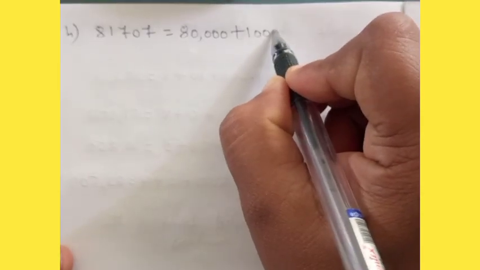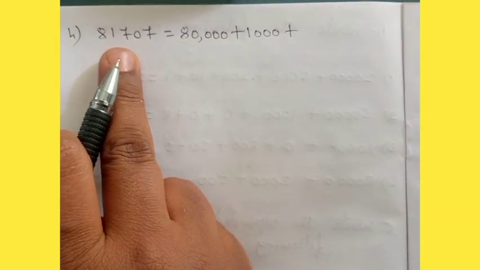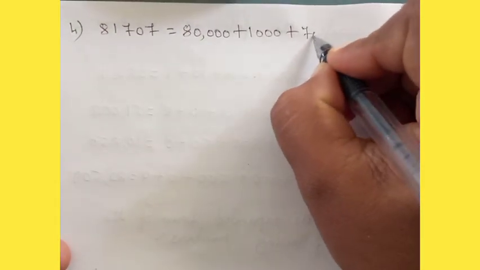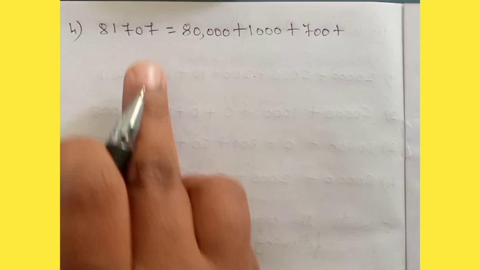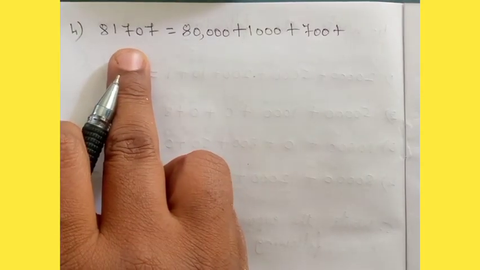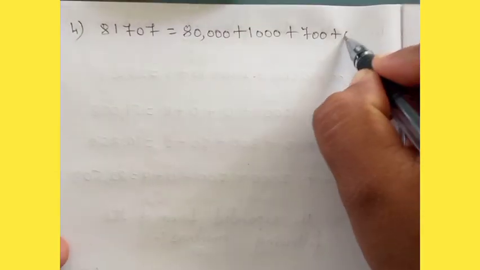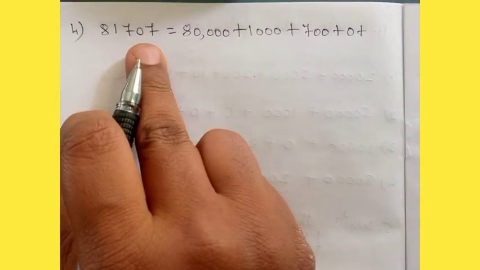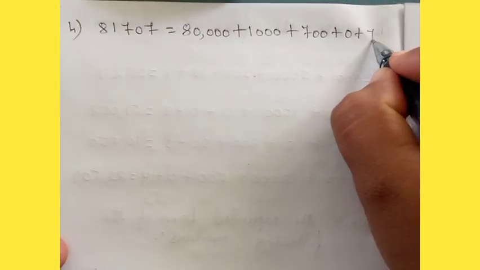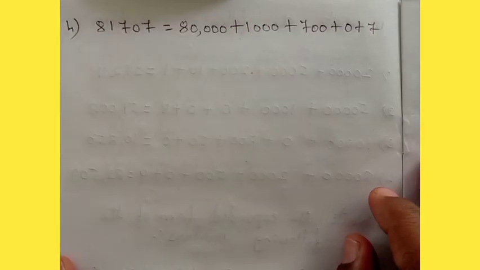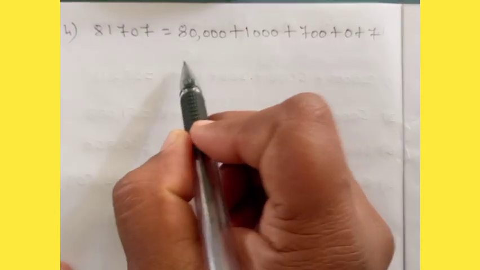So write down 1,000 plus 7 is in which place? 7 is in hundreds place. So 700 plus 0 is in which place? 0 is in tens place. So write down 0 as it is. Then 7 is in ones place. Write down 7 as it is. Okay. Let us put the comma and write the number.